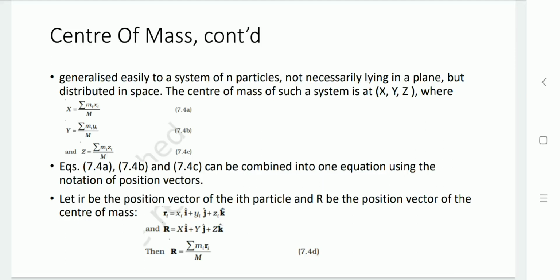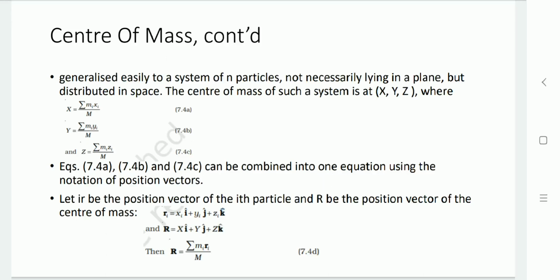Let us take ri as the position vector of the ith particle, and capital R as the position vector of the center of mass. So ri equals xi i plus yi j plus zi k, and R equals x i plus y j plus z k.